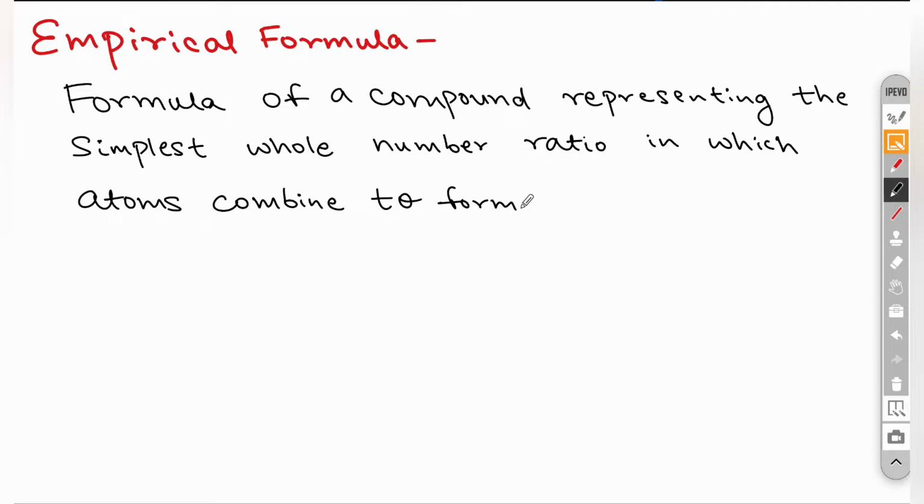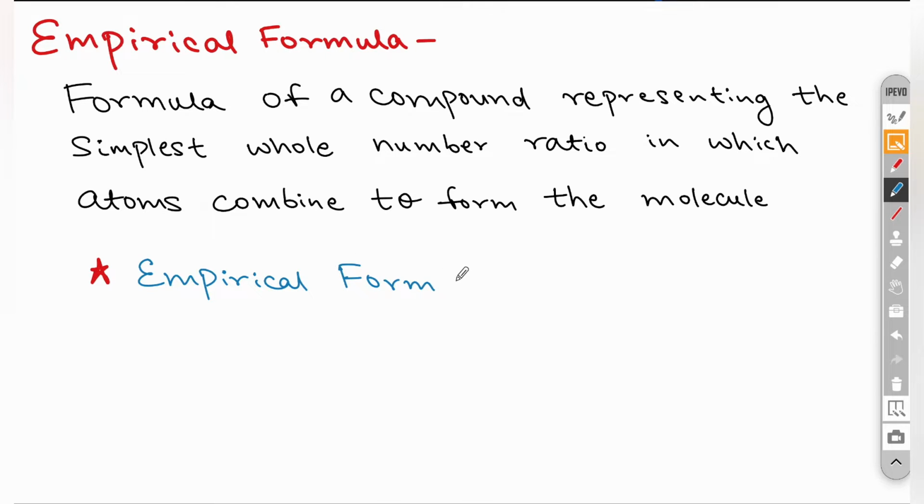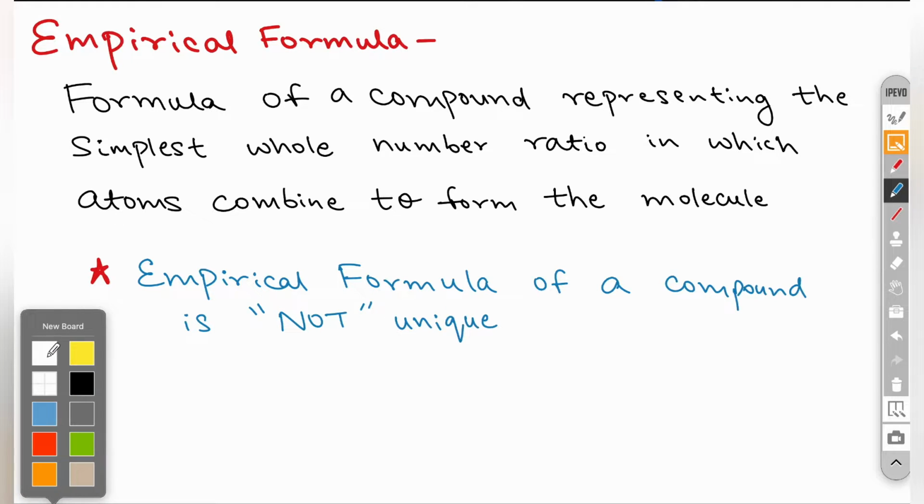So empirical formula is the formula of a compound representing the simplest whole number ratio in which atoms combine to form the molecule. Here we will write a note, that empirical formula of a compound is not unique. It is a very important note. We will discuss more about it later.